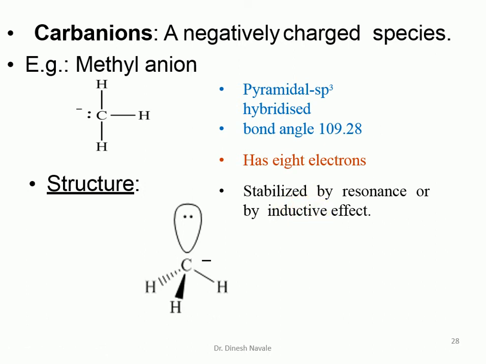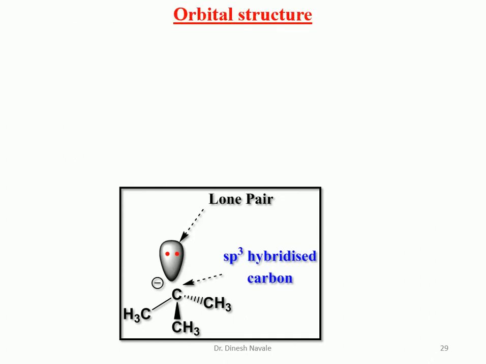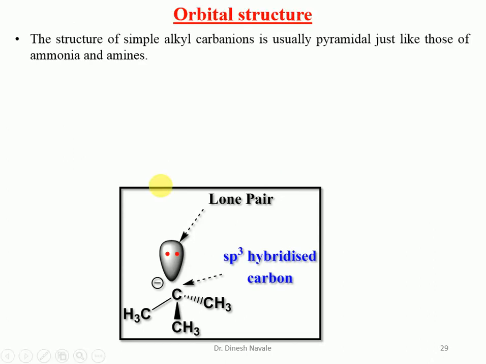So basically, carbanions are carbon atoms containing a negative charge. A total of 8 electrons are there on the carbon. They are sp3 hybridized carbon atoms having pyramidal geometry, and the bond angle will be 109 degrees 28 minutes. So this orbital structure will be there. This is a carbon atom, a tertiary butyl carbanion. 3 bonds are there, and one contains the negative charge, which is a lone pair. So it is an sp3 hybridized carbon atom.